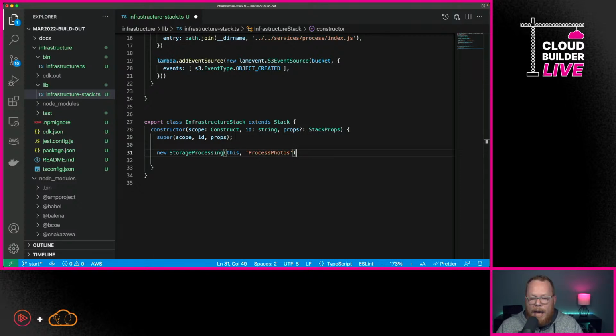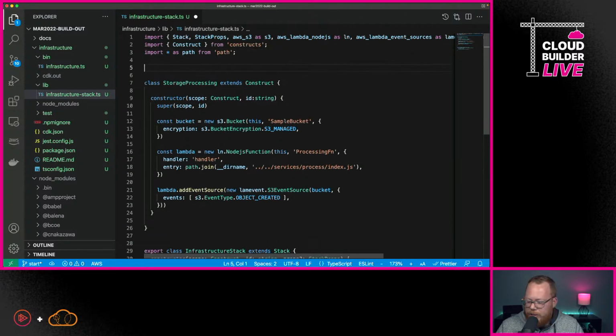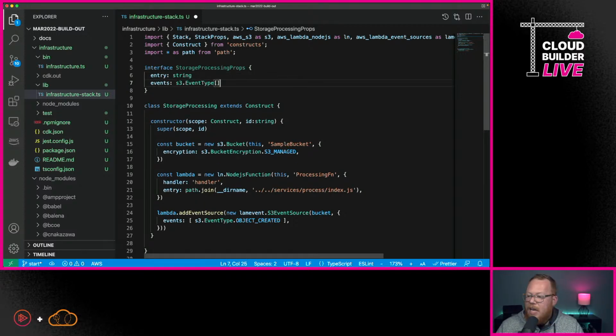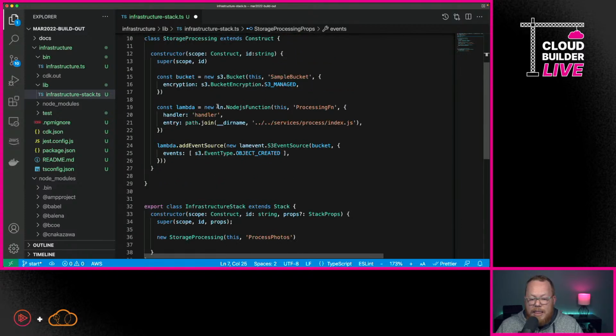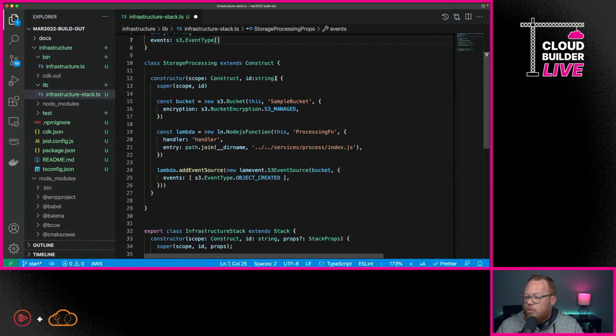And so the cool thing about it is we could do this 3 or 4 or 5 times. I could create as many of these as we need, but I also can customize this construct. So in this case, we're going to create a little properties object that we pass into our custom construct. Here, we can say that we're going to pass in the entry as a string, and we're going to pass in the events. Then, when we create this construct, we're going to pass that in.